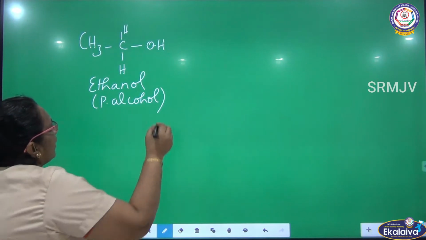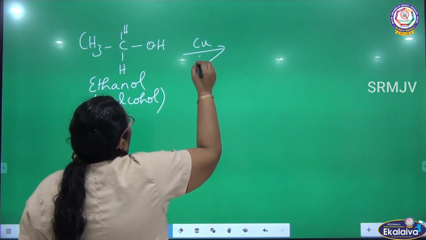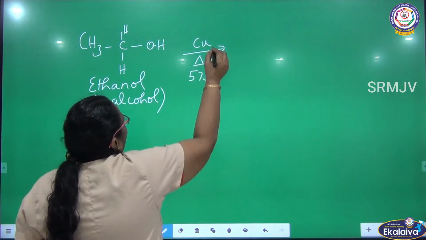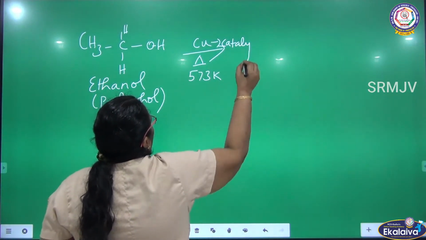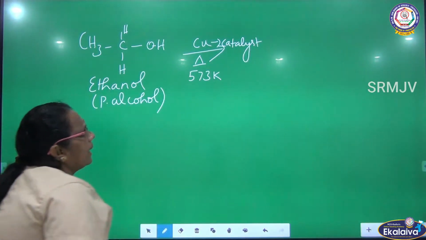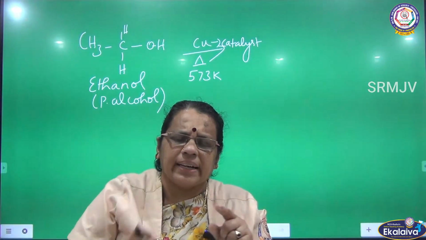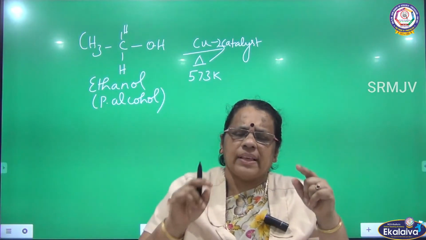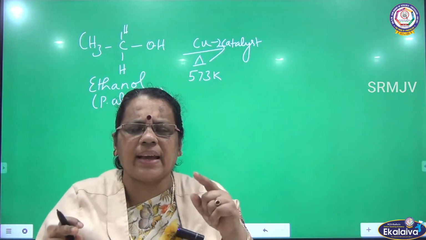Okay. What is it that I am going to do? When primary alcohol vapors are passed over copper at 573 Kelvin. So, what is the catalyst here? Copper acts as a catalyst. How do you know about catalyst? What is a catalyst? A substance that increases the speed of the reaction. So, the substance which increases the speed of the reaction, we can call it a catalyst.